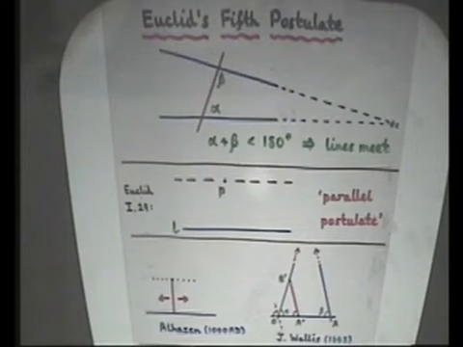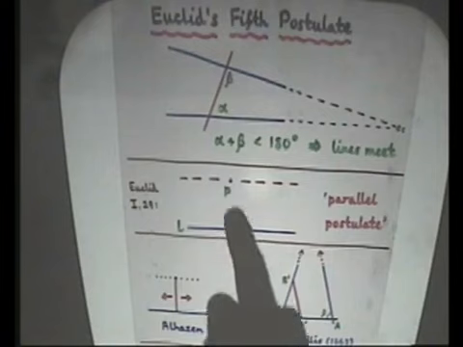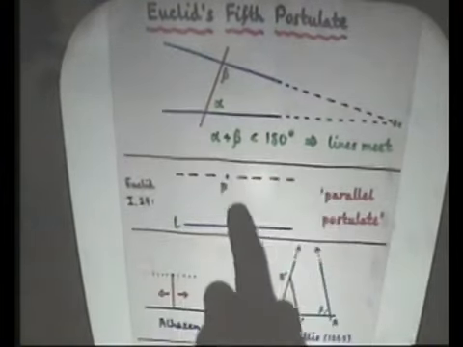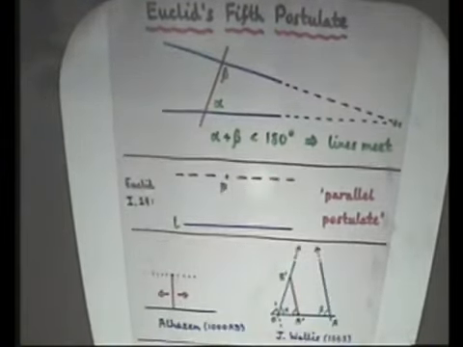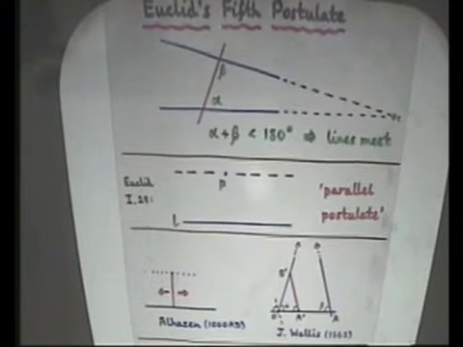And the most famous one is the so-called parallel postulate, that if you have a line and a point not on the line, then you can find another line parallel to the first one passing through that point. So you've got a line, a point here, you can find another line parallel to this passing through there. And it turns out that if you can prove that, you can deduce this, and if you can prove this, then you can deduce this, and therefore they tried to prove that. And various other people looked at other formulations, which I won't go into now.